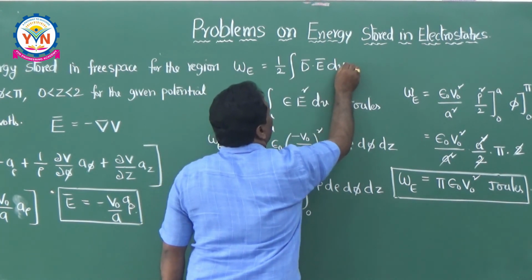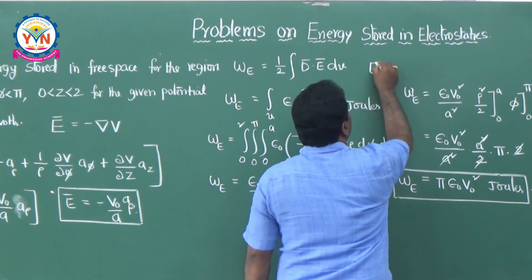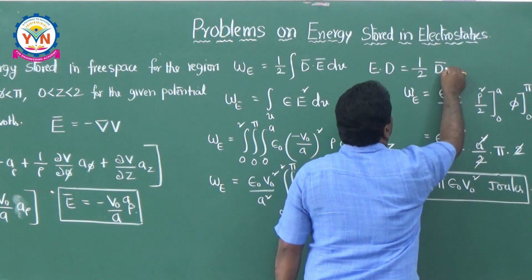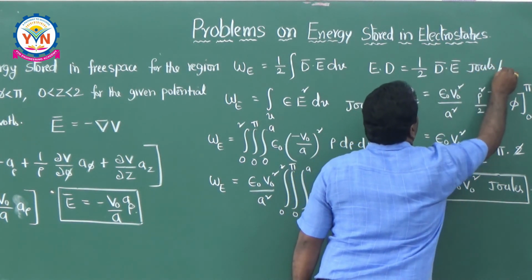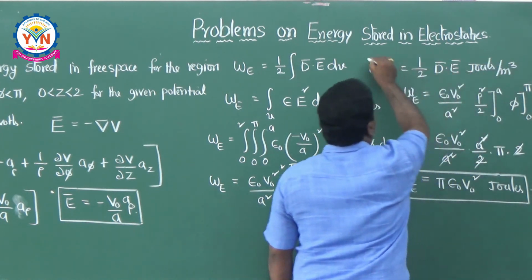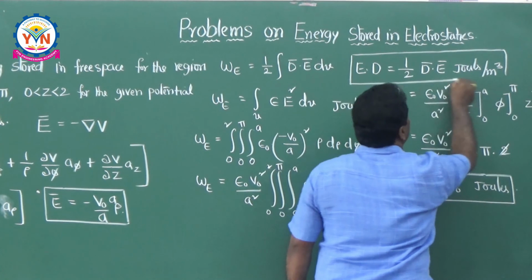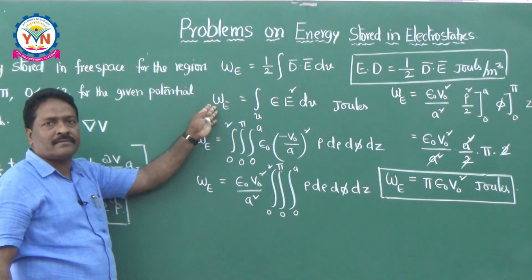This formula is already known to you. And remember, if he is asking for energy density, it is half of D bar dot E bar, in joules per meter cube. Joules per meter cube is the energy density. This is the formula you have to use for calculating the energy density in the system, whereas the earlier formulas are for energy storage.